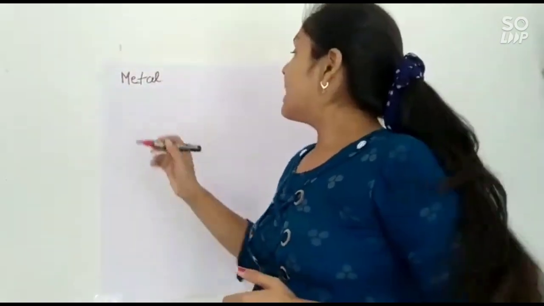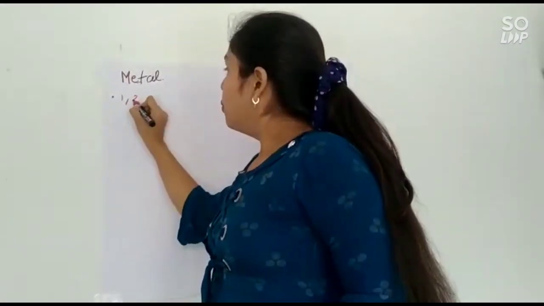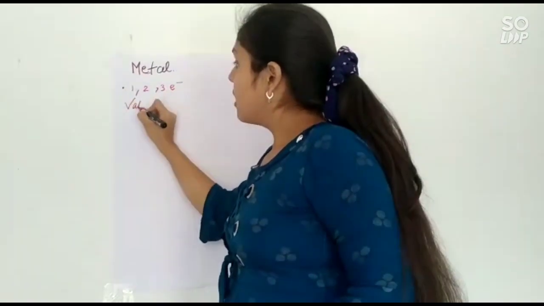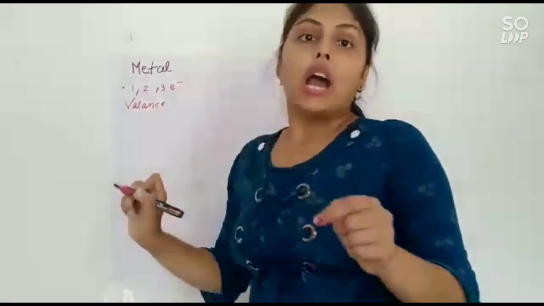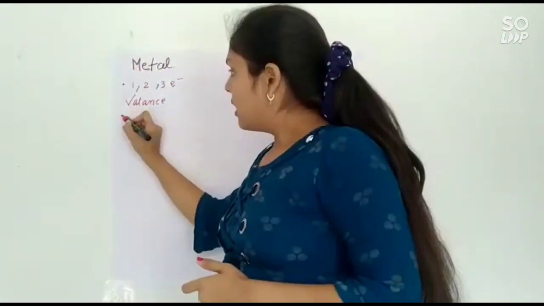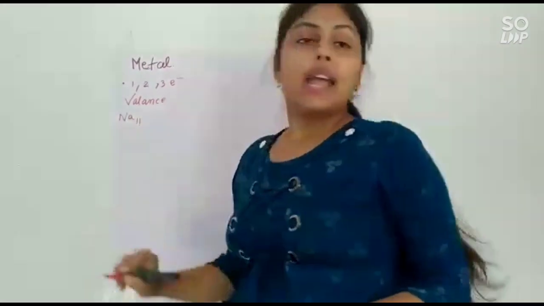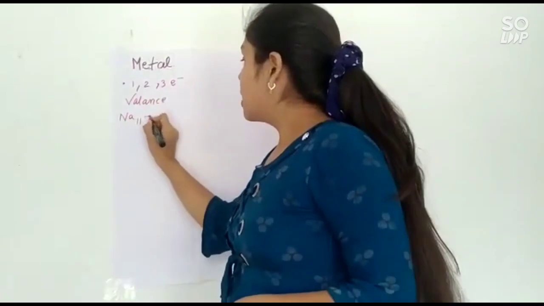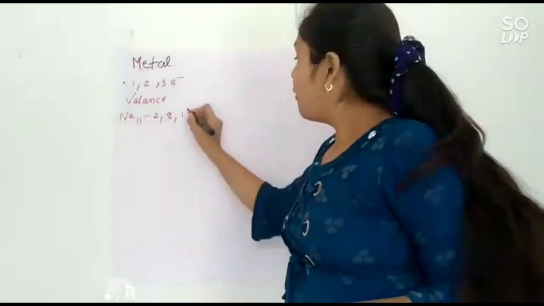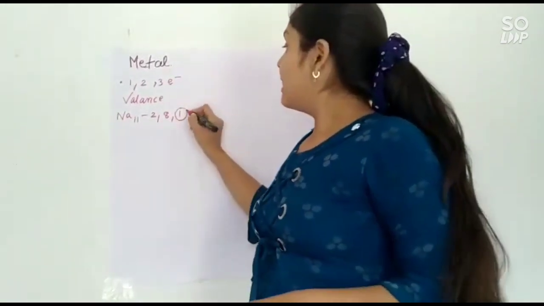A metal is an element which has 1, 2 or 3 electrons in its valence shell, also called the outermost shell. Let's discuss an example. Sodium has atomic number 11 and electronic configuration 2, 8, 1, meaning it has 1 electron in its outermost shell or valence shell, so it is a metal.